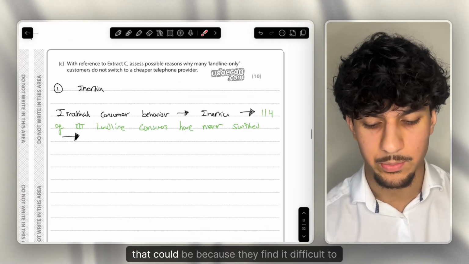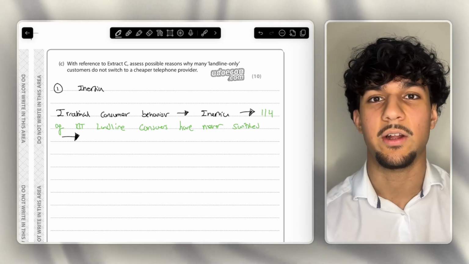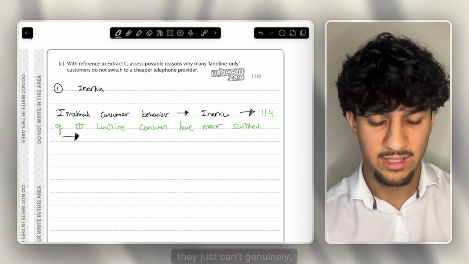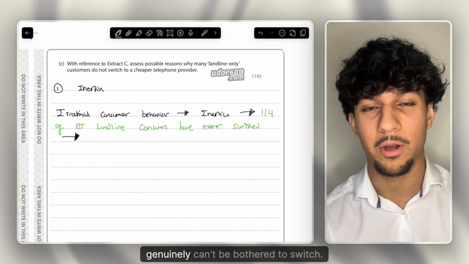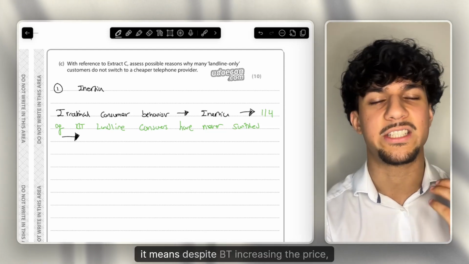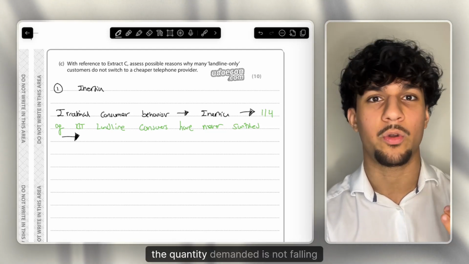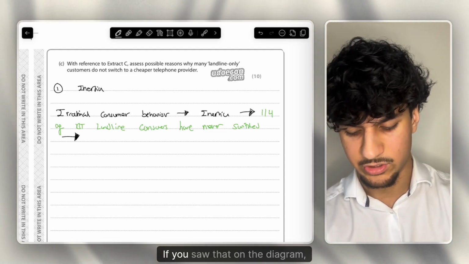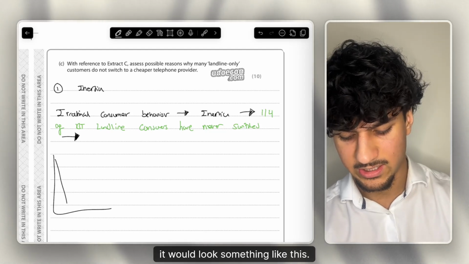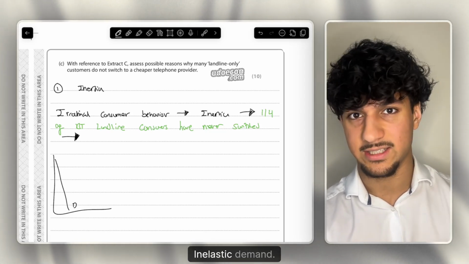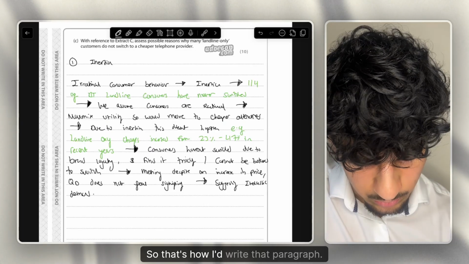And why is that? Of course, that could be because they find it difficult to switch. They have brand loyalty. They just genuinely can't be bothered to switch. Therefore, it means despite BT increasing the price, the quantity demanded is not falling significantly. If you saw that on the diagram, of course, it would look something like this, which of course, what does that represent? Inelastic demand. So that's how I would write that paragraph.